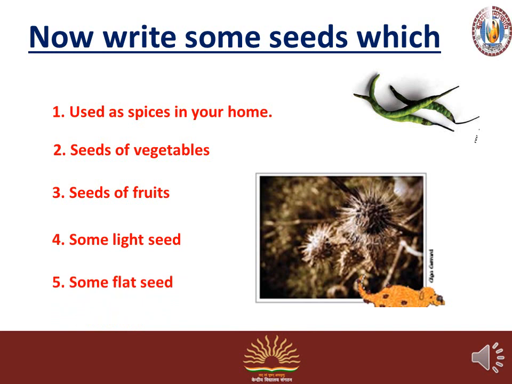Next is some light seeds, and write the name of some flat seeds in your copy. Are you getting my point? You have to write these questions in your copy. First one is seeds used as spices in your home. Second is seeds of vegetables. Third is seeds of fruits. And fourth one is some light seeds, and at last some flat seeds.